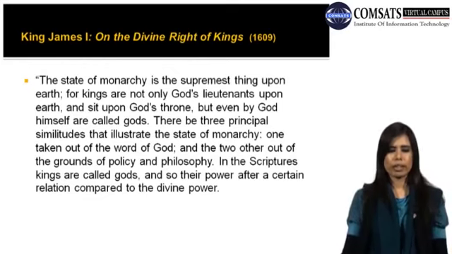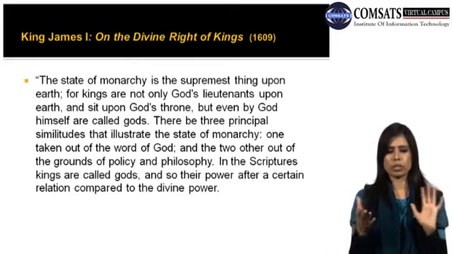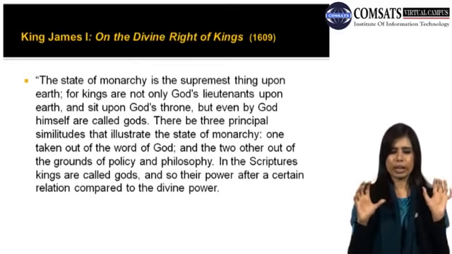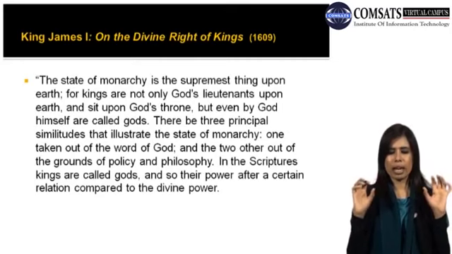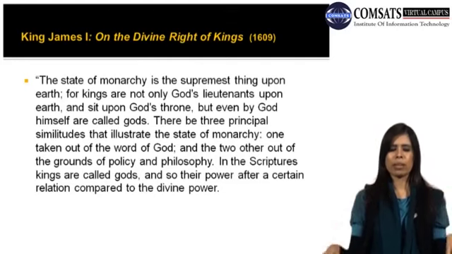King James on the divine rights of kings in 1609. The state of monarchy is the supremest thing upon earth, for kings are not only God's lieutenants upon earth and sit upon God's throne, but even by God himself are called gods. So here, my dear students, you can see King James I is calling all the kings gods, and that is a title that is given by God himself to them.